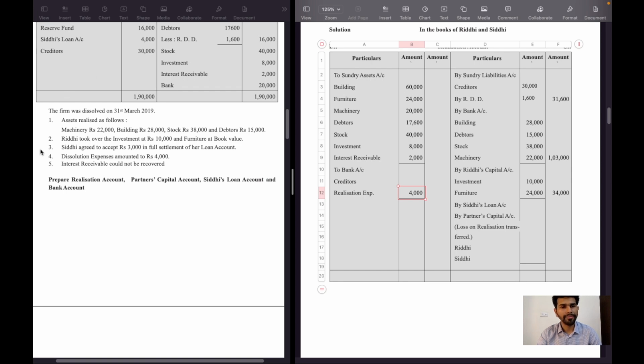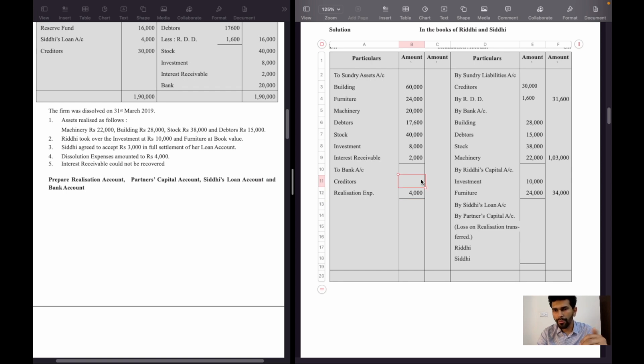Let's complete adjustment 5. The interest receivable could not be recovered, so no entry will be given because the amount is not given, and also interest receivable is not recoverable, it is not realized, so there is no transaction existing.